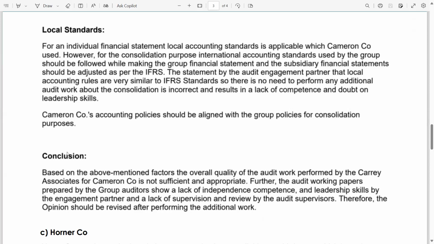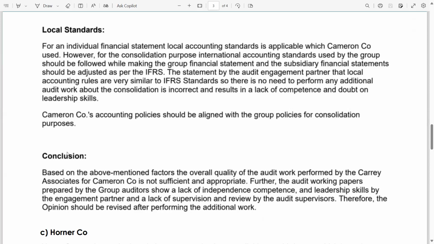Now, we all know whenever we evaluate, we have to give a conclusion. In this question, we have to give a conclusion after each part. Conclusion: based on the above mentioned factors, the overall quality of the audit work performed by Carey Associates for Cameron Company is not sufficient and appropriate.